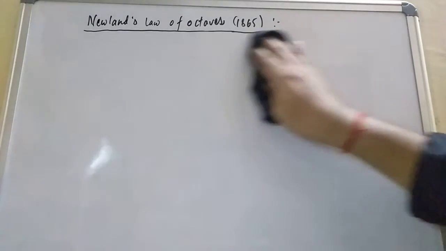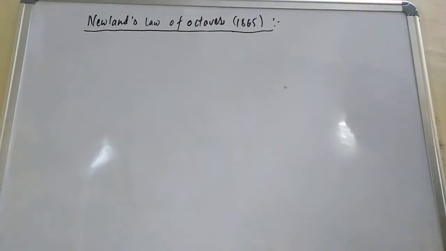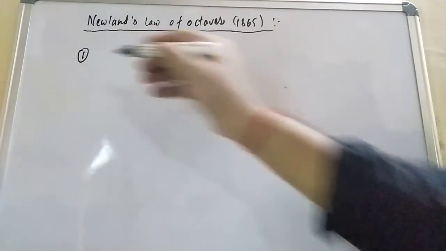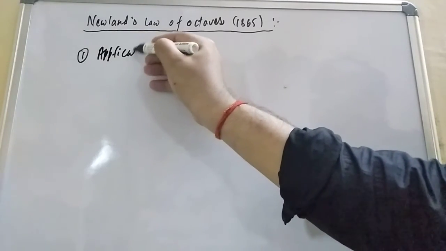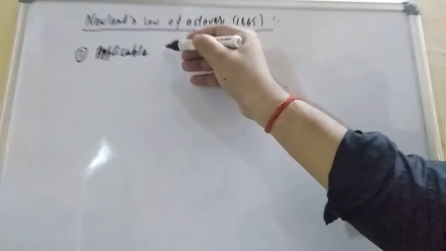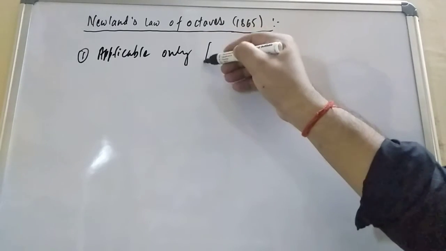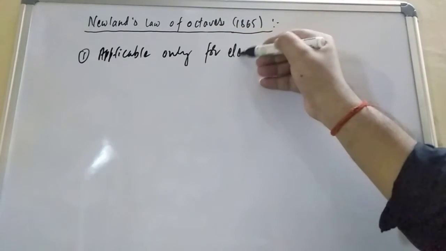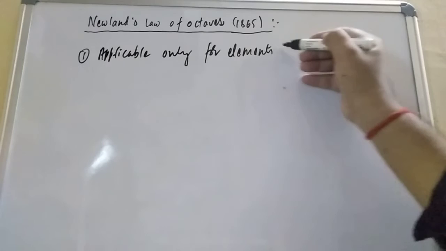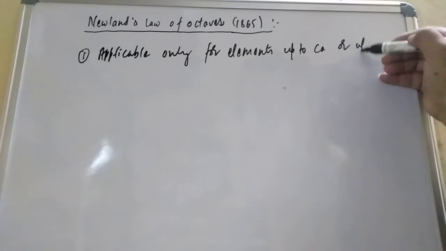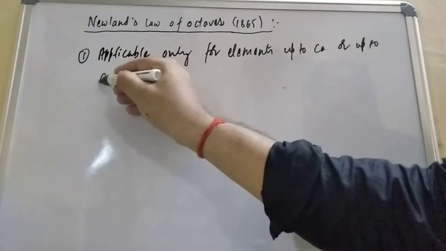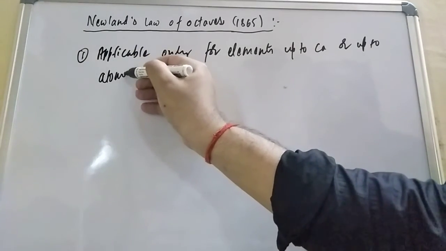What is limitation number 1? It is applicable only for elements up to calcium, or up to atomic number 40.